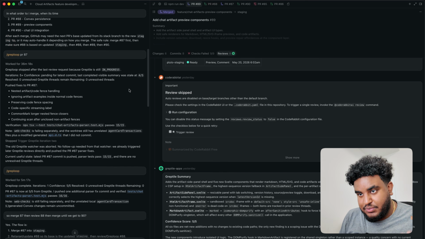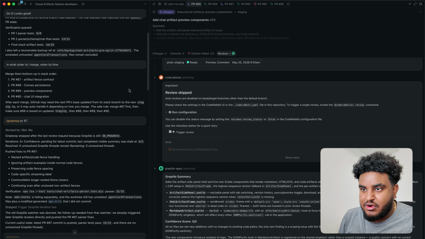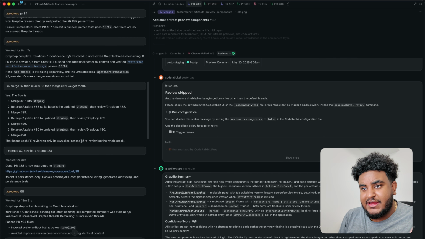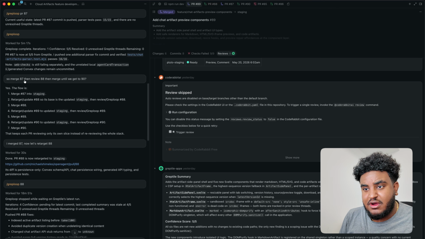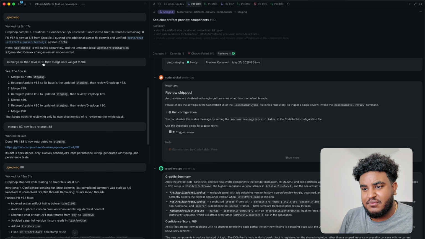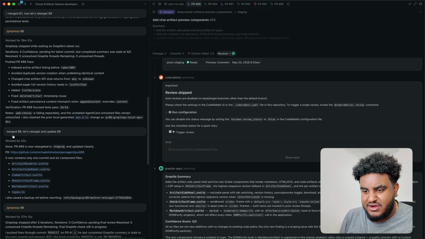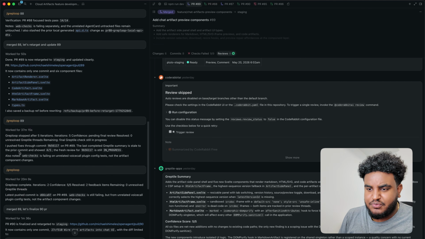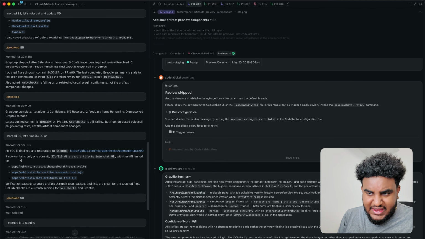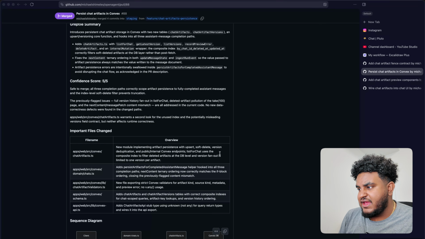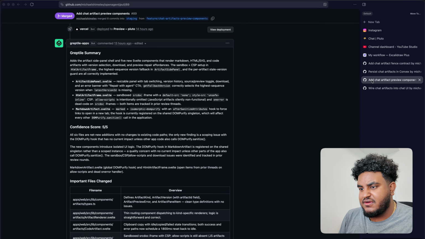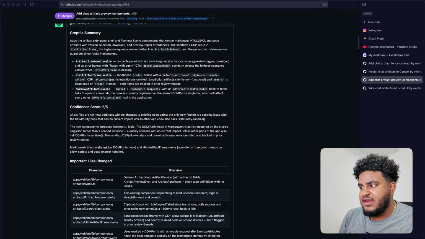We got our grep loops done. So instead of boring you with the details, I'm just going to show you what I did. We grep looped each PR. We did grep loop 87. Once I got a 5 out of 5, merged it. Then we went to 88, grep loop. Once I got a 5 out of 5, merged it. 89, grep loop, 5 out of 5, merged it. 90, merged it. We did that, and you can see here, 5 out of 5 here, 5 out of 5 here, and all of it has been merged to staging.